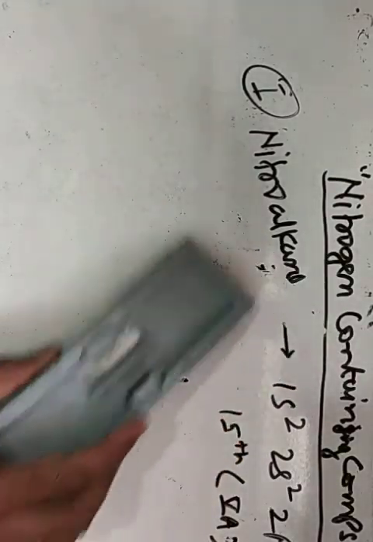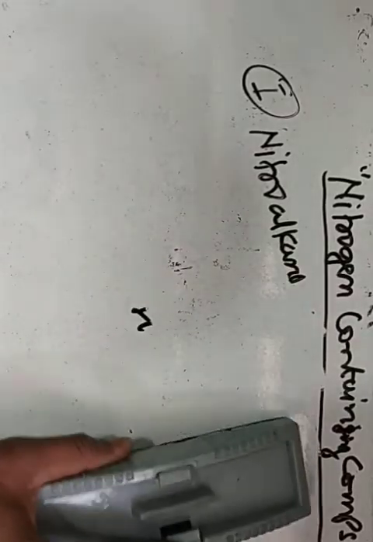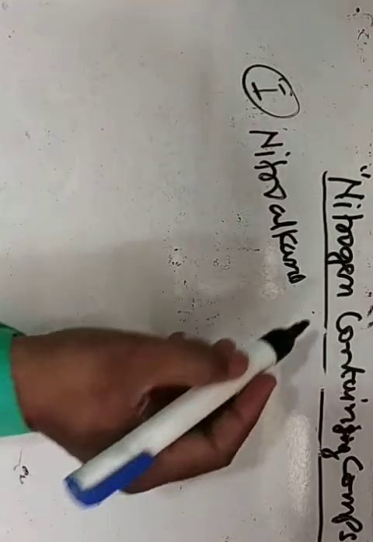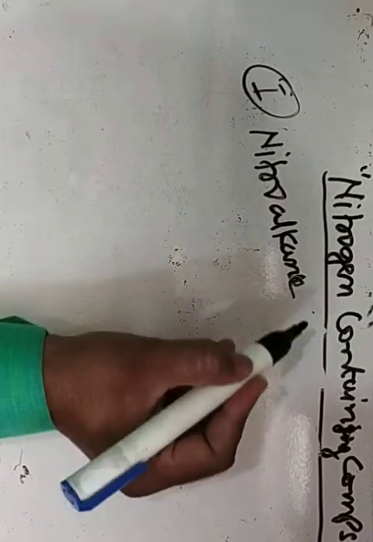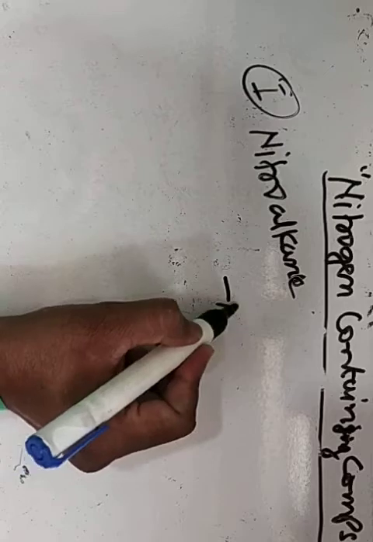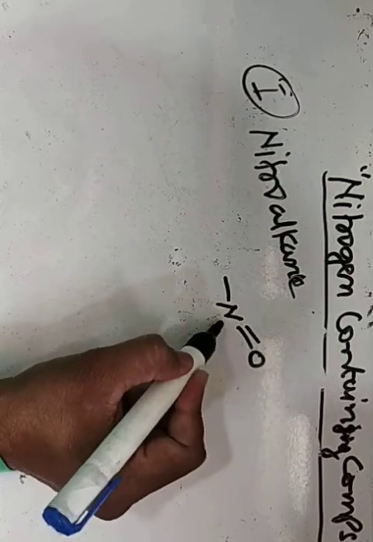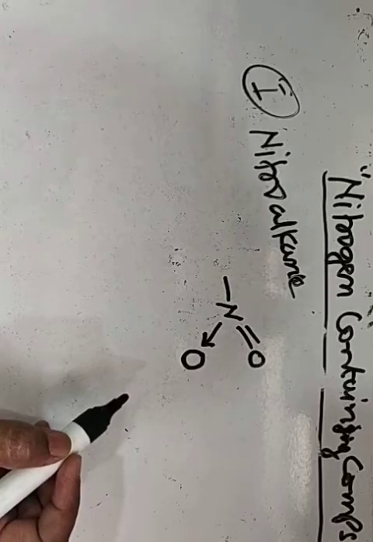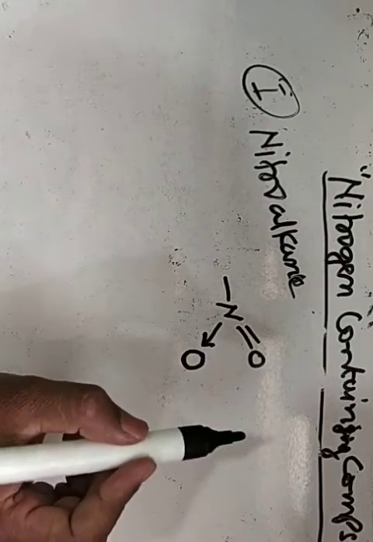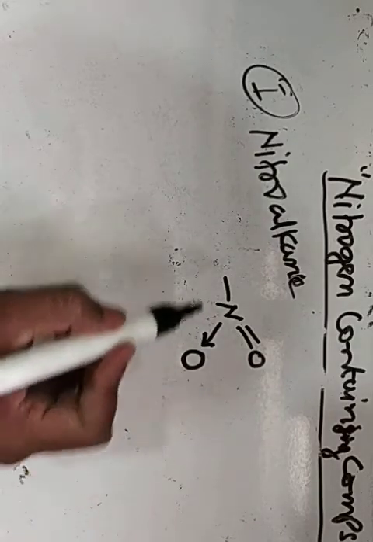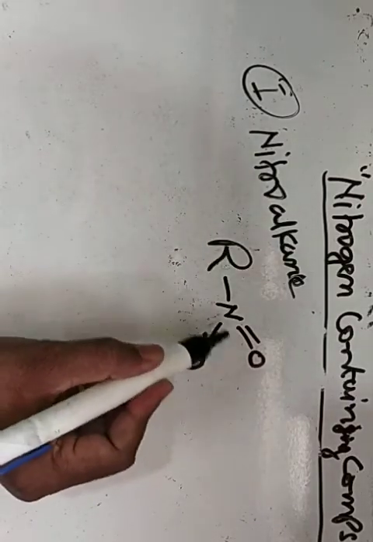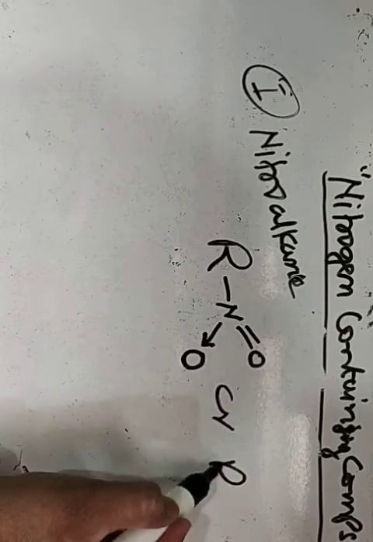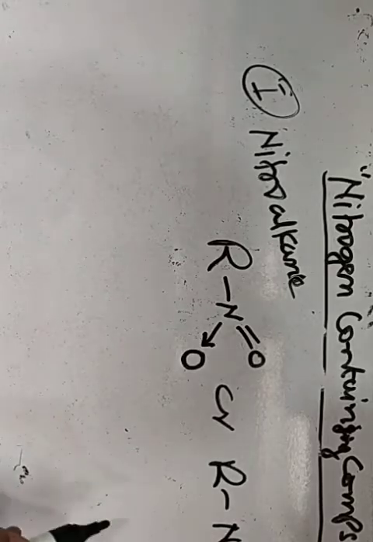Nitroalkanes are the compounds which are obtained by replacing one or more hydrogen atoms of an alkane by the same number of nitro groups. The nitro group is this, N double bond O. Mononitroalkane can be represented by the formula R-N double bond O, single bond O, or by RNO2.